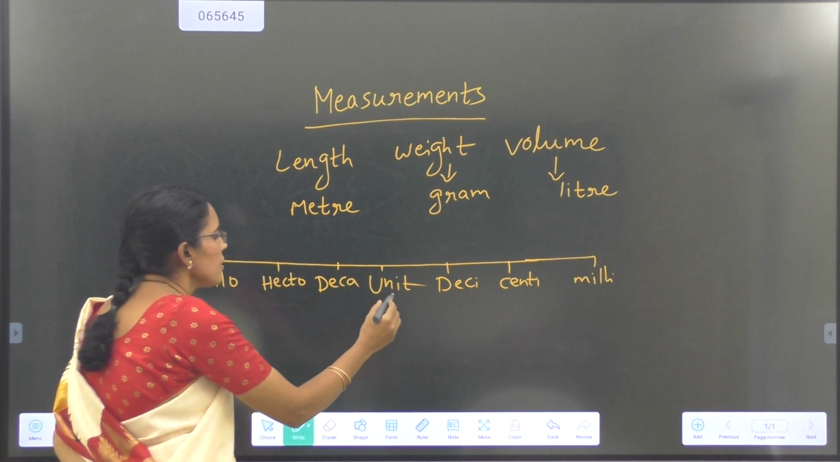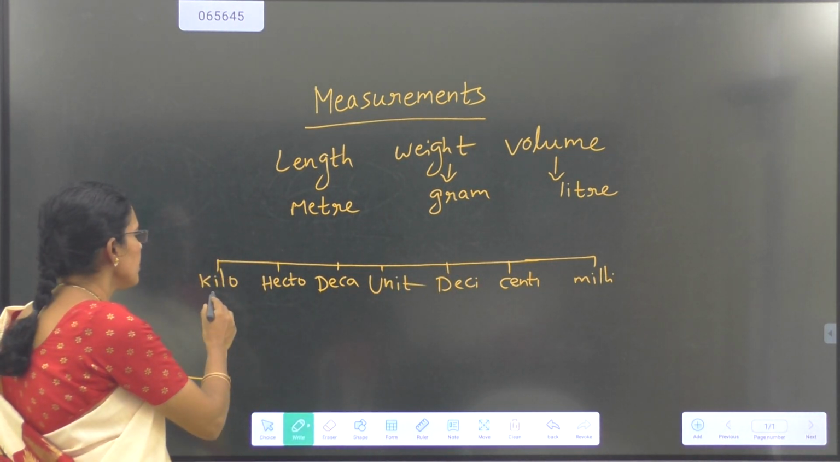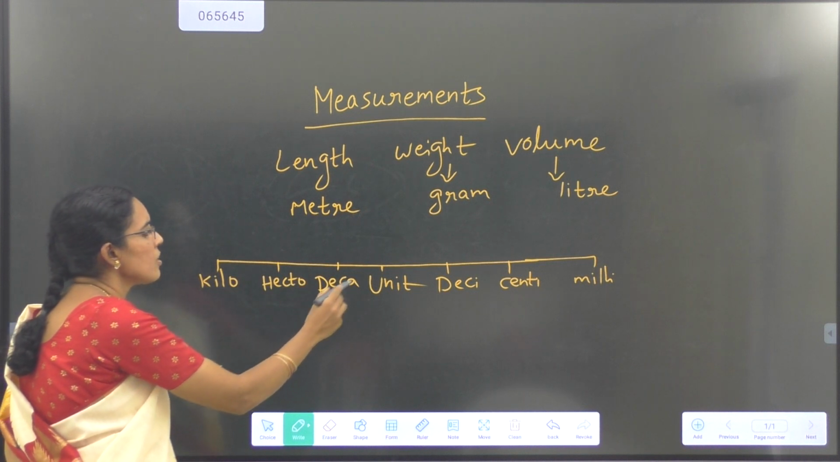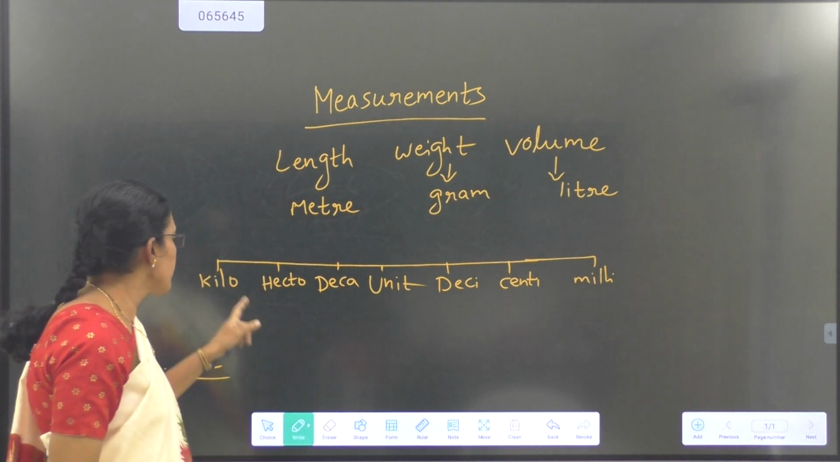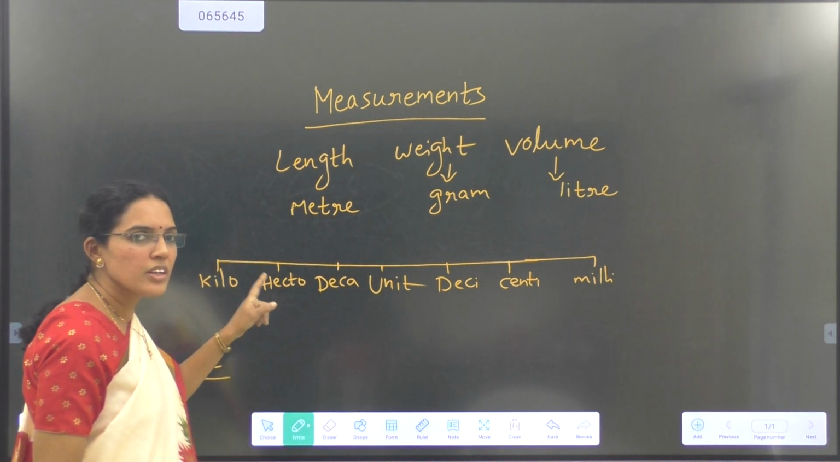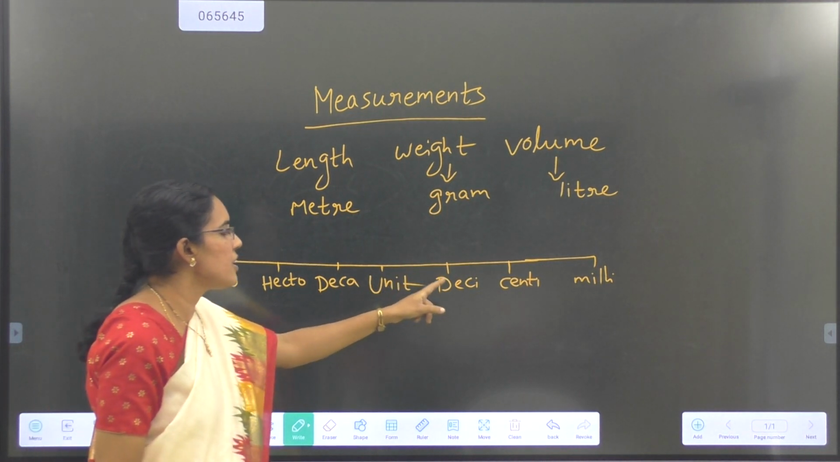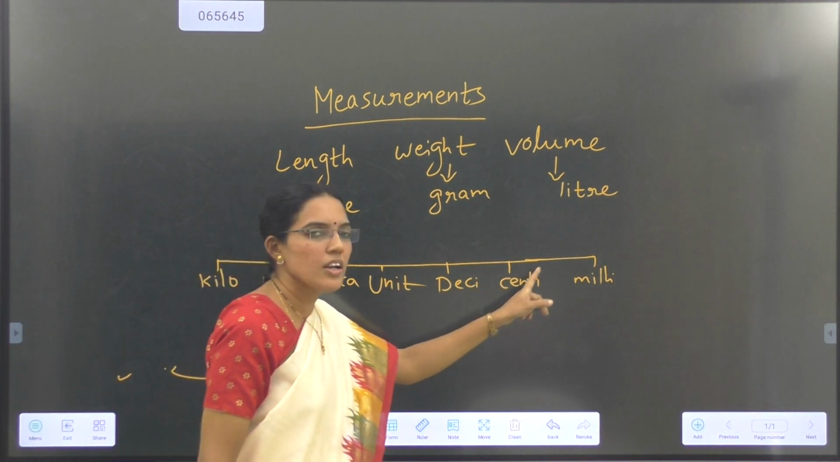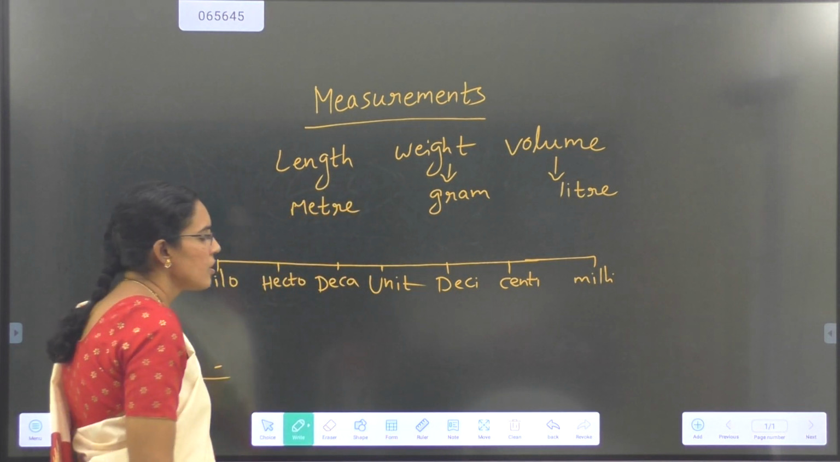Here you remember this order of units in this way: King Henry does not usually drink chocolate milk. K for king, H for Henry, D for does not, U for usually, D for drink, C for chocolate, M for milk. In this way you remember this order of units.